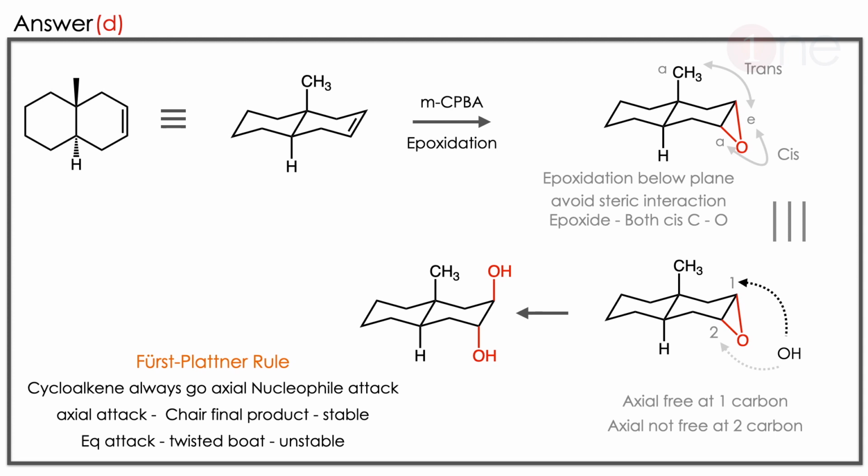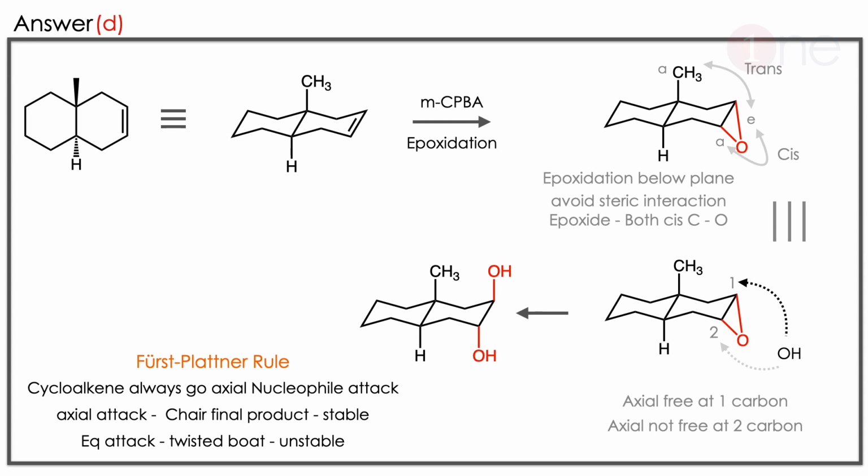Why? Axial attack leads to the chair form, which is very stable among the cyclohexanes. The equatorial attack forms the twisted boat form, which is very much unstable. So axial attack is only possible at one position because that position is free. The second position is in equatorial form, because in the first position the axial is free, while in the second position the axial is not free because it forms the epoxide. So only axial attack will happen.